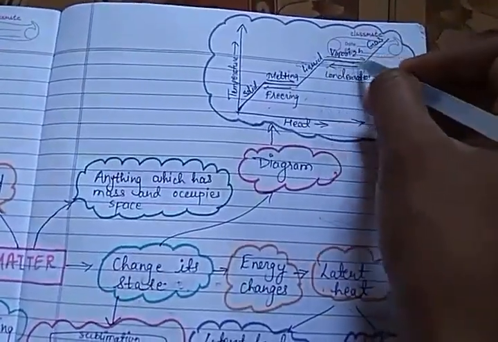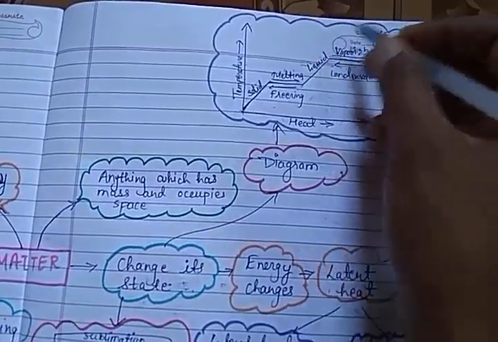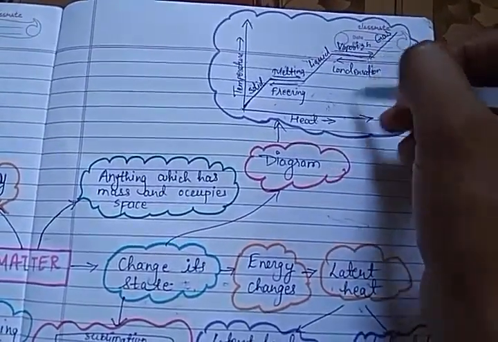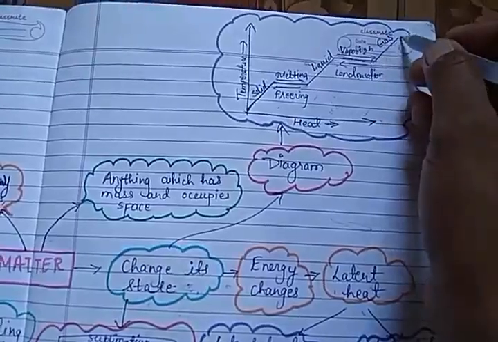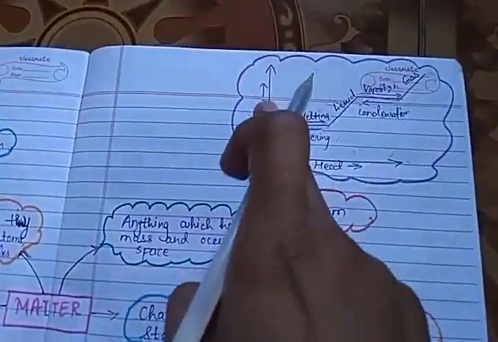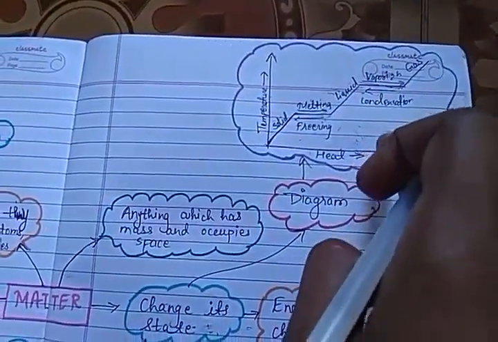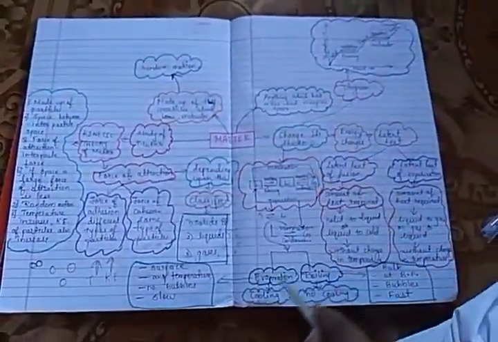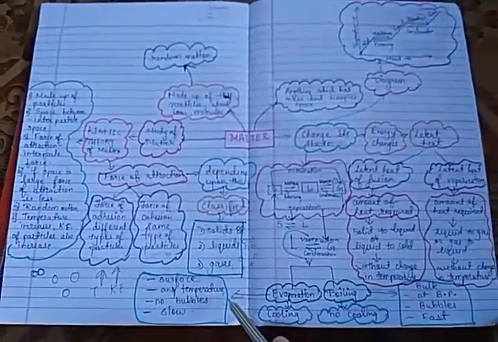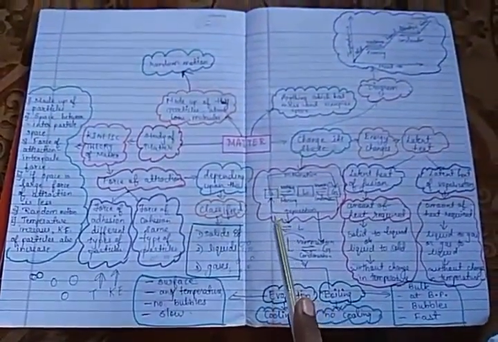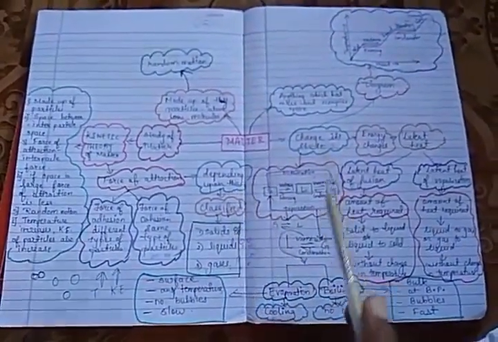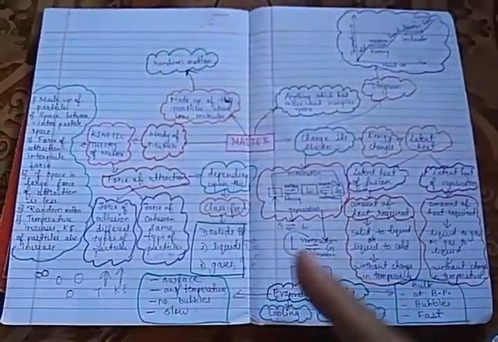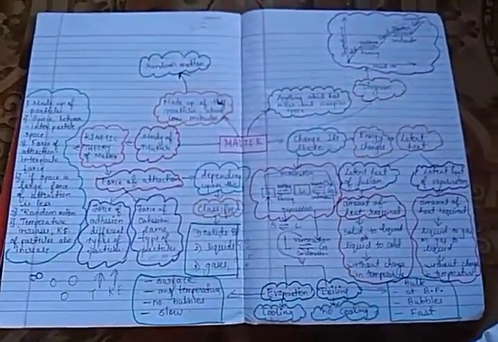So the temperature remains constant till the whole liquid changes into gas, and again when it absorbs heat energy it goes on rising. So this diagram is very important, which is the change of state diagram. So this is how the whole matter lesson can be explained in the form of a mind map. Your homework for today is you're going to make different mind maps and you're going to send me pics of the mind maps. Thank you, students.